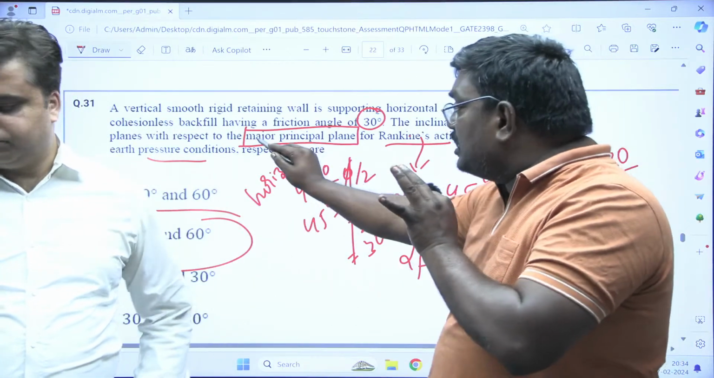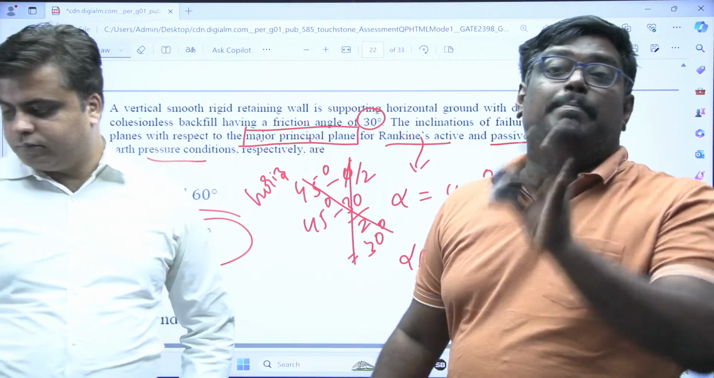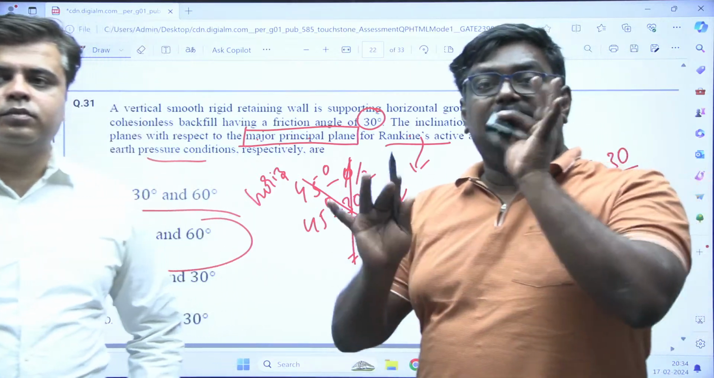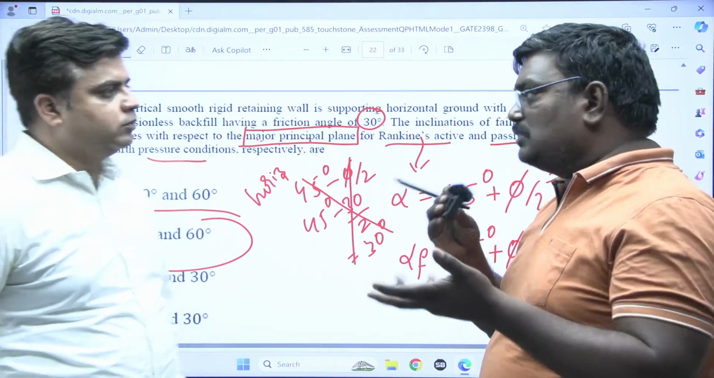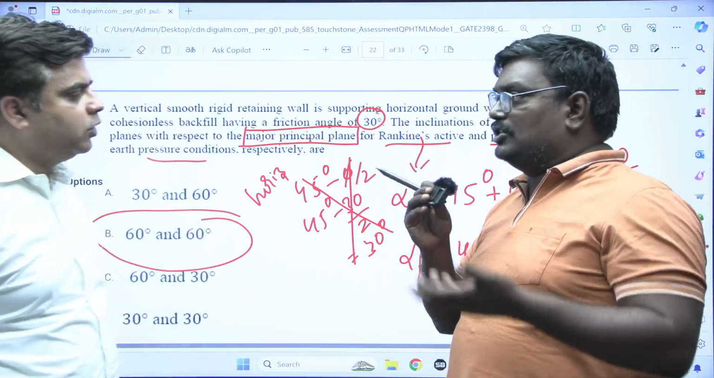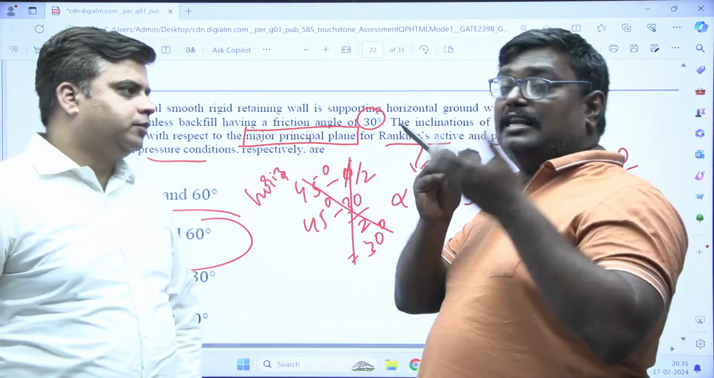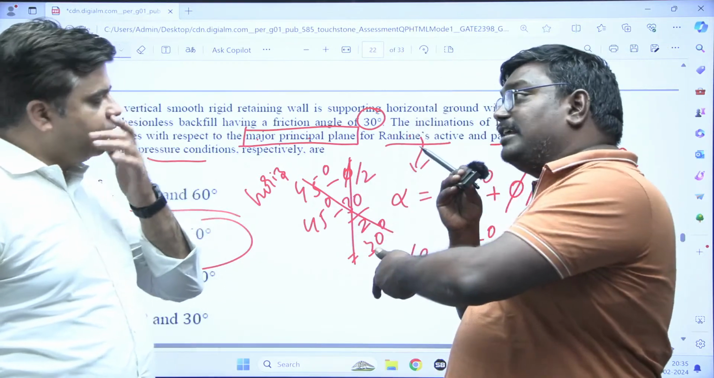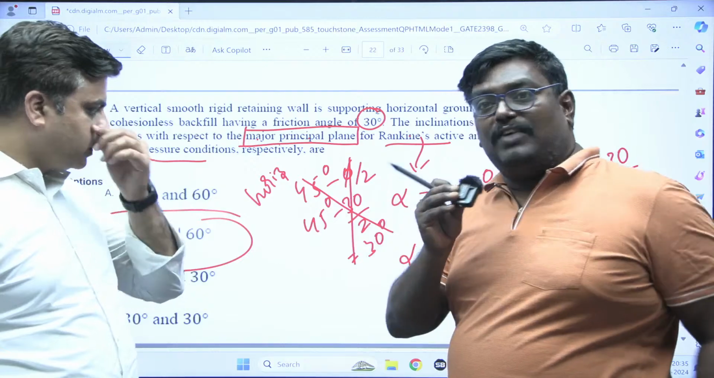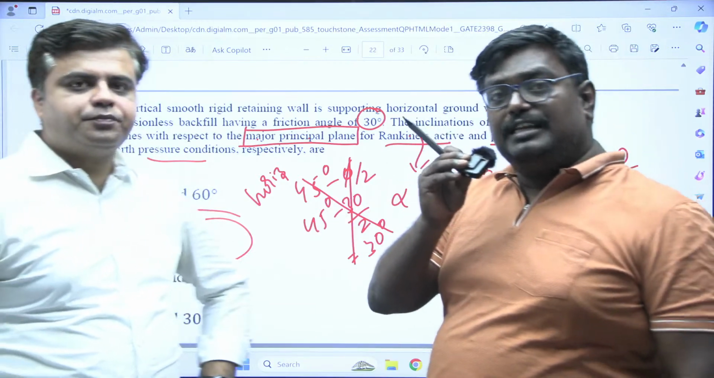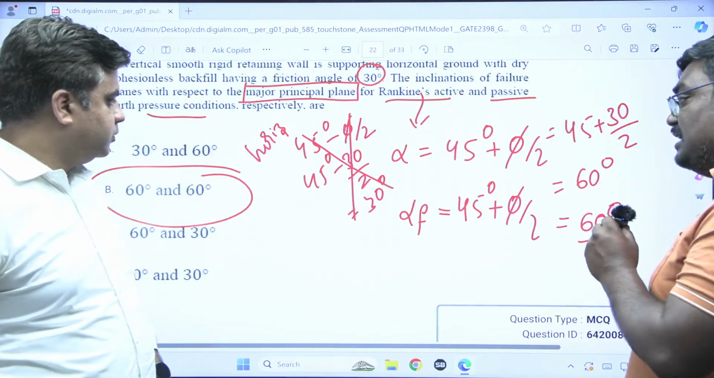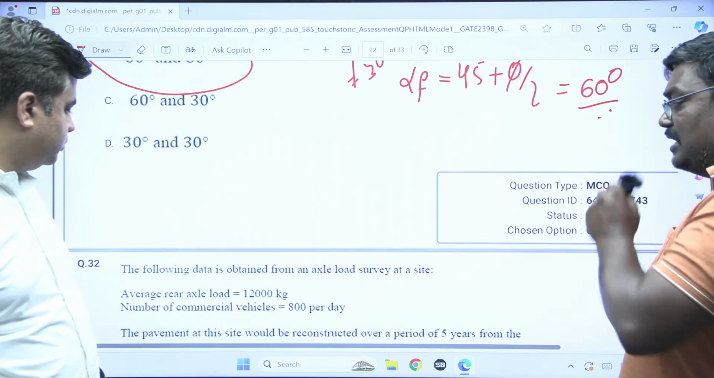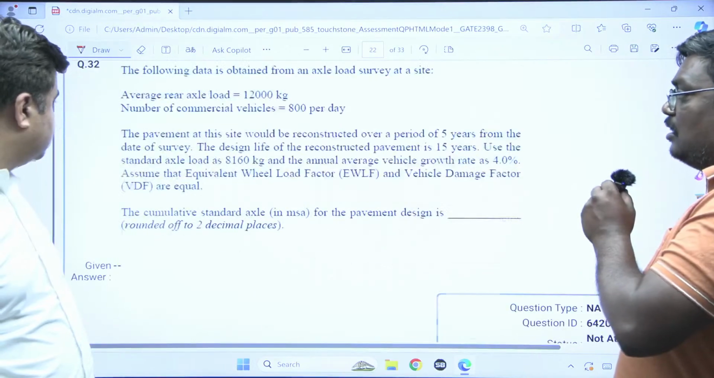Because they have used the words major principal plane. If they had not used the words major principal plane, then it would be different. Even in the class, we are habituated to say with respect to the horizontal. So in passive earth pressure, the critical plane is with respect to the vertical plane. So it will be 45 plus phi by 2. So the options here are 60 degrees and 60 degrees. This is one of the tricky questions, I can say. People will feel that it is very easy, but there are more chances of getting a wrong answer.